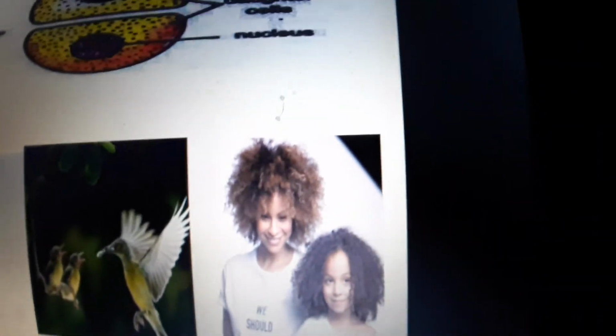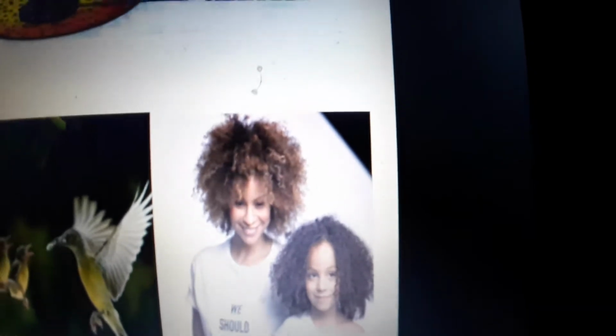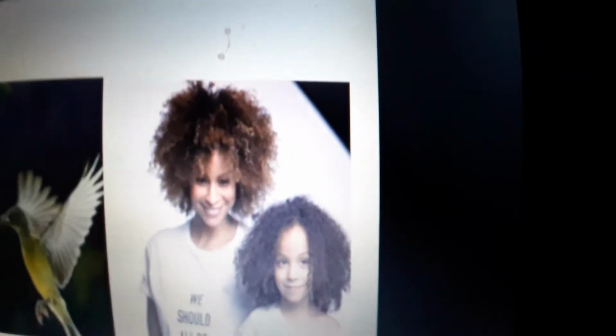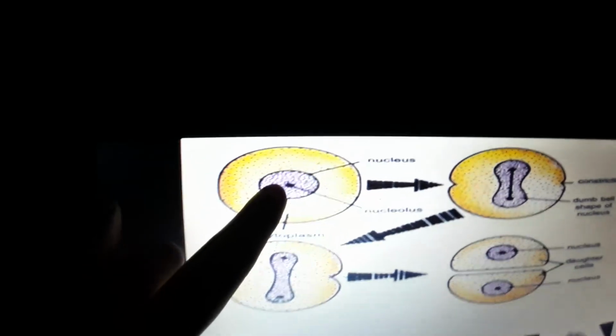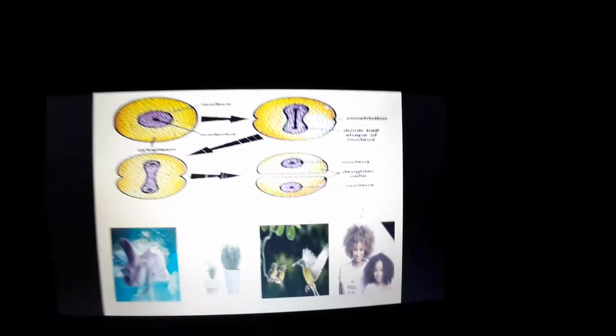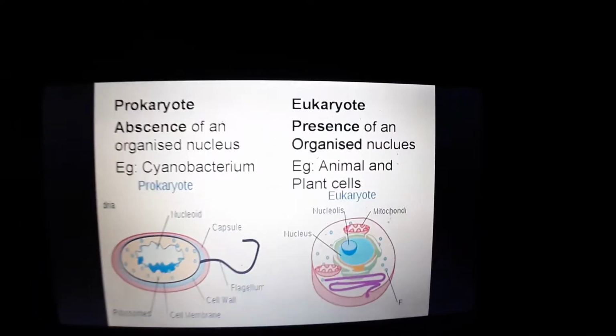The hair, you see the similarities. The mother's hair is transferred to the child because the mother's cell contained the genetic information. It divided and divided and further divided to form the same imprint on the child. So that was the nucleus.